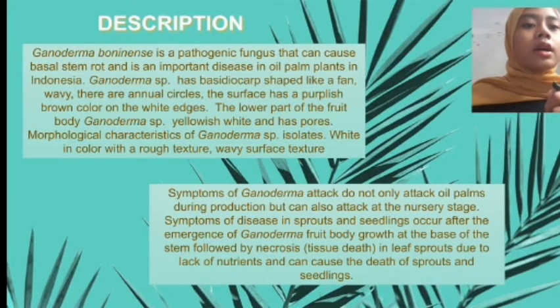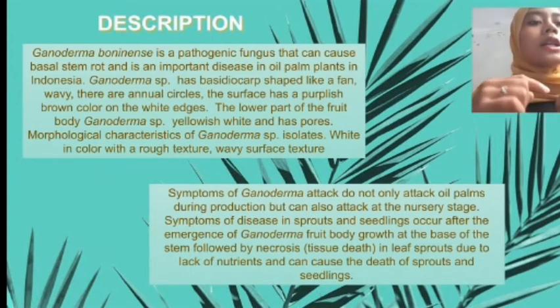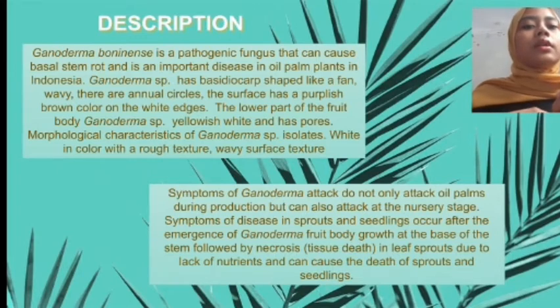Ganoderma sp has a basidiocarp shaped like a fan with a semicircle. The upper surface has a purplish brown color, and the lower part of the fruiting body is yellowish and has spores. Morphology character of Ganoderma isolate: white in color, with a white surface texture.